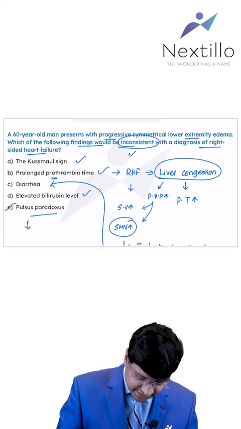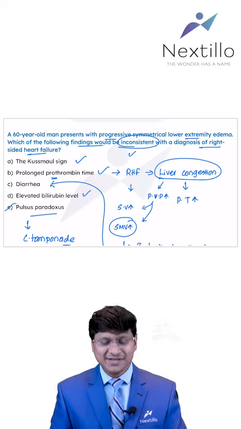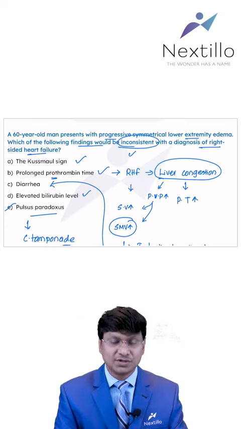Pulsus paradoxus is a condition seen in patients with cardiac tamponade, not in patients with right heart failure. Okay, so this is about the question on the topic of your JVP as well as the 𝐒𝐮𝐬𝐜𝐫𝐢𝐛𝐬𝐜 as well.